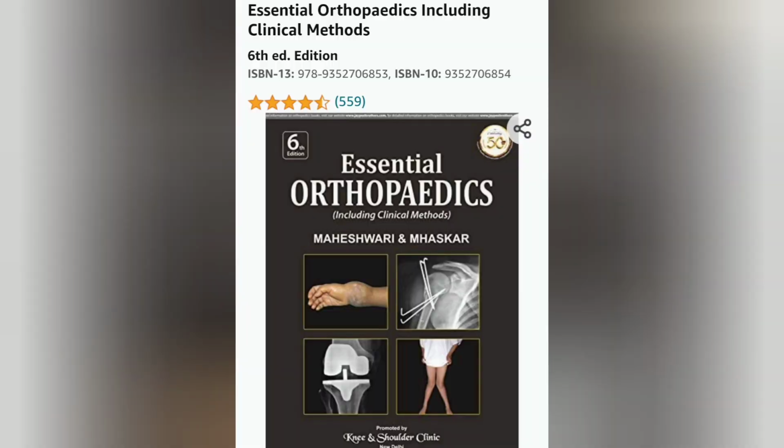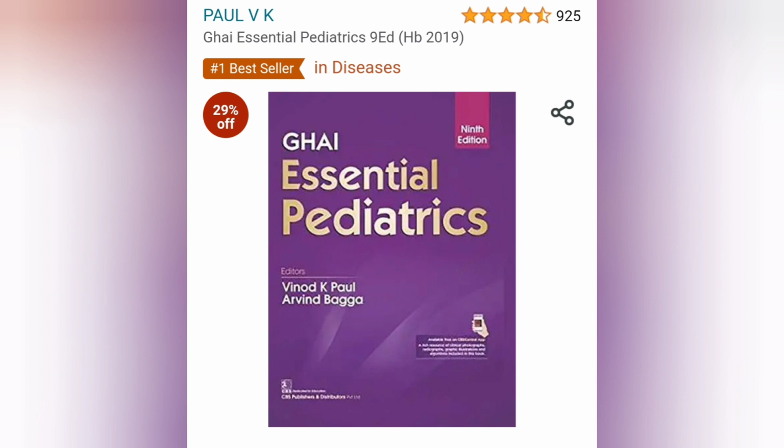So I showed you all the important textbooks which you will be using in your medical years, and the books which I do not have with me right now, I will show you in a picture format. For essential orthopedics, you can use Maheshwari, use this edition because it includes clinical methods also. Okay, and then comes pediatrics. For pediatrics, you can go with Essentials of Pediatrics by O.P. Ghai. Okay, this is written by Vinod K. Paul and Arvind Bagga. This is a bestseller book for pediatrics.